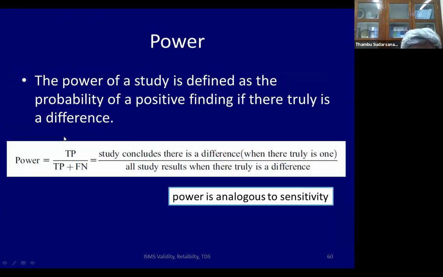So first we'll talk about power. The power of the study is defined as the probability of a positive finding if there is truly a difference. So the power, the study concludes there is a difference when there is truly one. What is that? True positive. Divided by all the study results when there is truly a difference. That is A plus C, sorry. So true positive divided by true positive plus false negative. So you see, the power is analogous to sensitivity. Mathematically, it works out to close to the sensitivity.